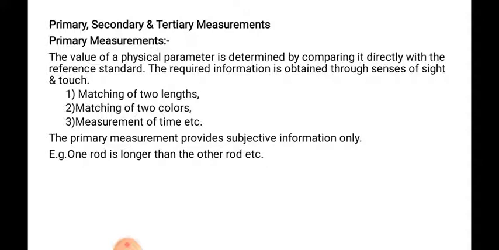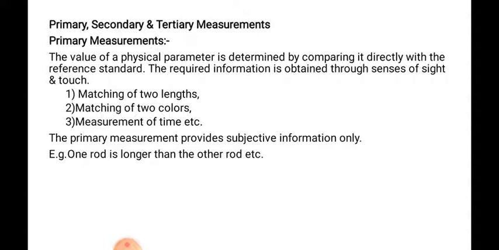A few examples are given here: matching of two lengths, matching of two colors, measurement of time. The primary measurement provides subjective information only. Subjective information means, for example, one rod is longer than the other rod, or the length of one line is smaller than the other line.